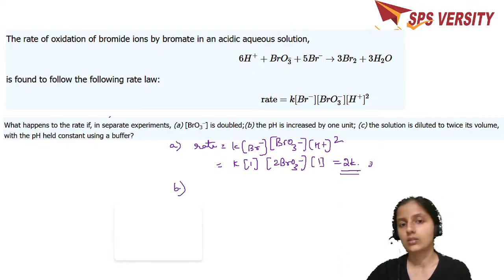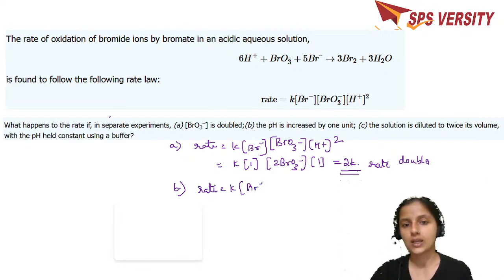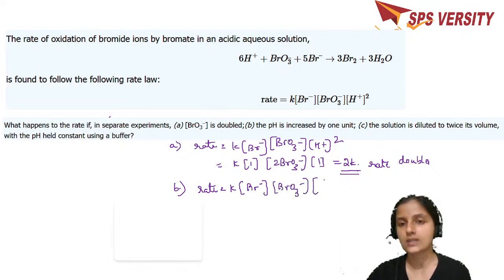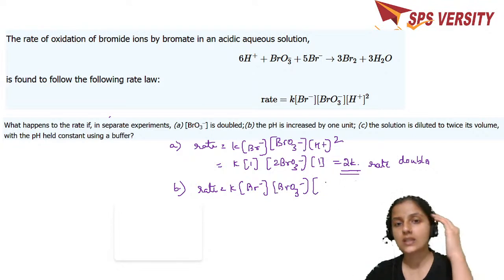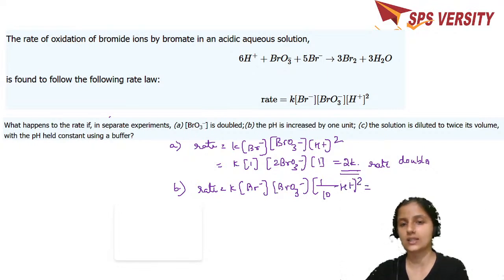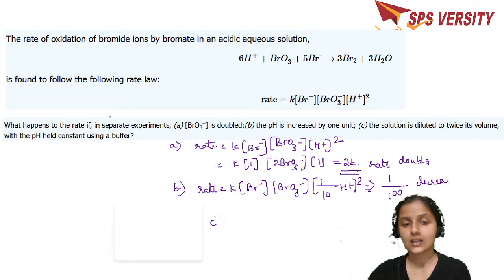The second one, the pH is increased by 1 unit. What do you think? So the rate is equal to K into Br minus BrO3 minus, the concentration of H plus. If the pH is increased, then the concentration of H plus is going to decrease. That means it's 1 over 100 times. The concentration decreases. Oh, sorry, the rate decreases.